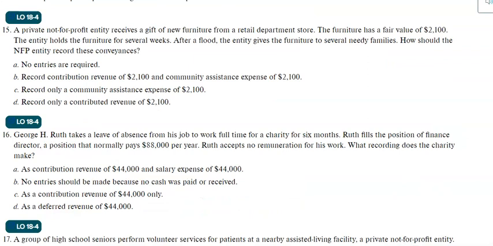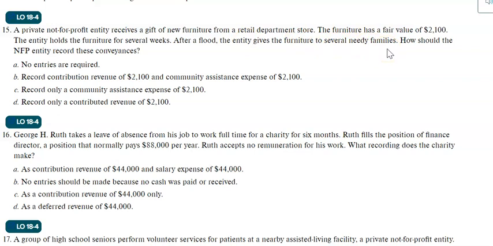Now we'll practice a few more problems. Problem number 15. A not-for-profit entity receives a gift of some new furniture from a retail department store. The fair value of the furniture is $2,100, and they gave it to several needy families. How should they record it?